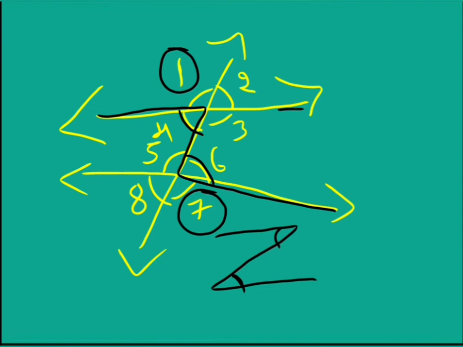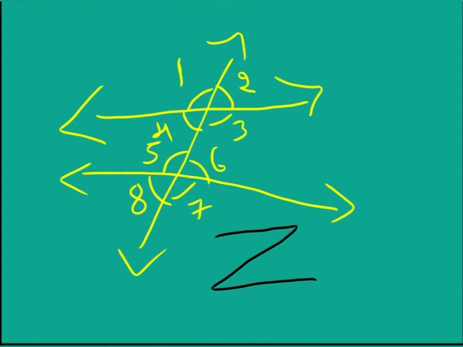Next, if we consider the Z shape in the opposite form where we got angle 3 and angle 5, to angle 3 the outside angle is 2, to angle 5 the outside angle is 8. So 2 and 8 are called the alternate exterior angles. Like this, we get many types of angles when we draw a transversal for any two lines.